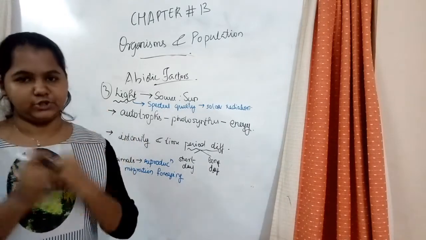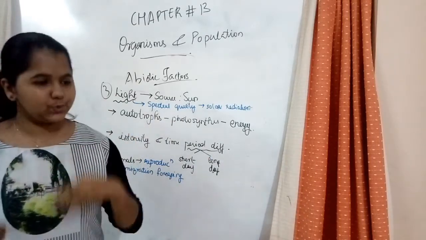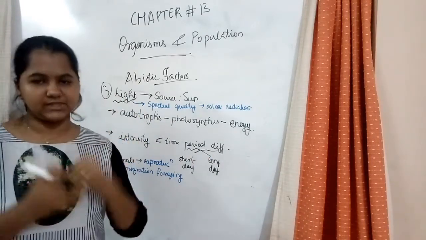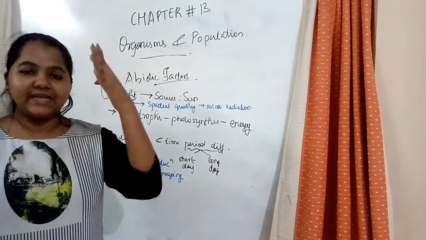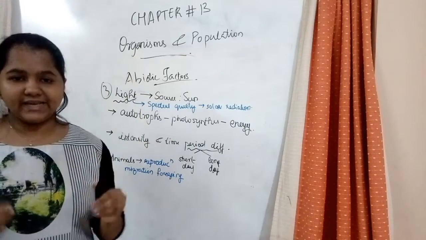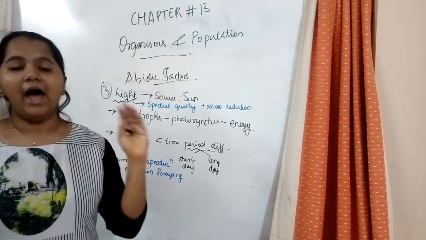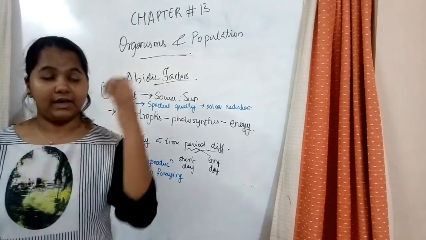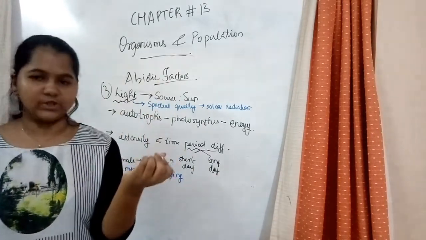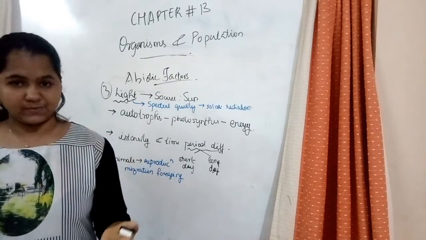For herbivores, they need plants; for us, we need animals and also plants, because animals have to feed on something to survive. So it is from the very basic plants that life is sustained. Without plants, the herbivores cannot live, and without herbivores, the other organisms cannot live.